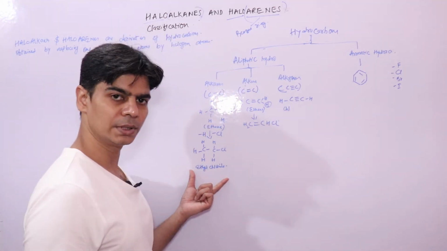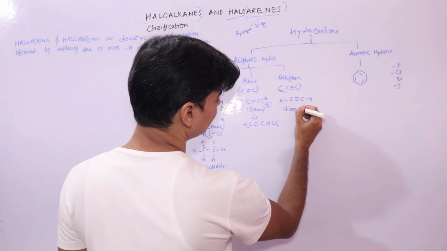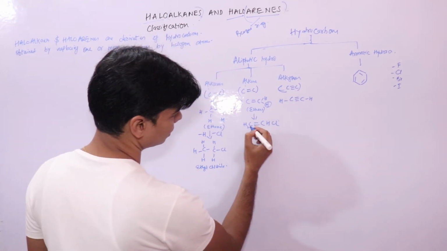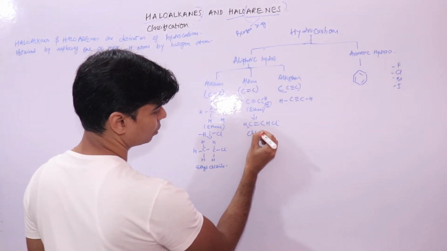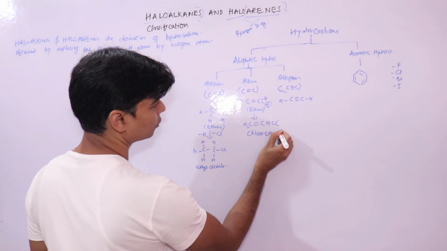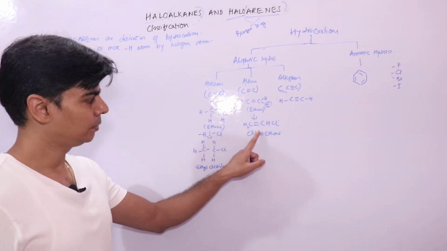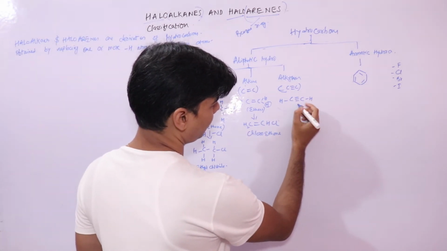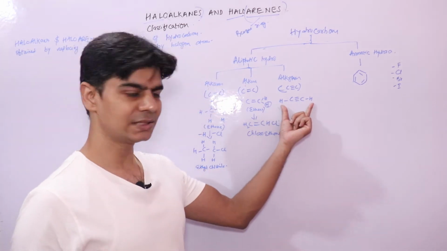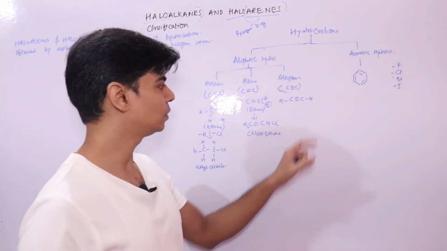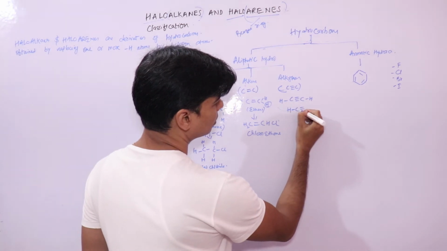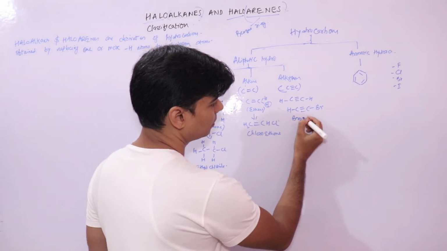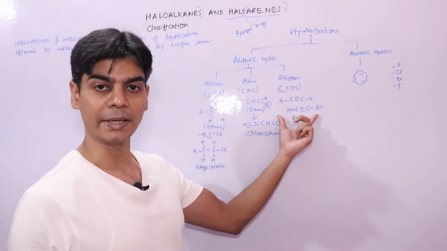Like this was chloroethane, this is chloroethene, obtained from an alkene. It has a double bond, right? Similarly, this is acetylene, which is an alkyne. If I replace one hydrogen atom by, say, bromine this time, this is now your haloalkyne, right?